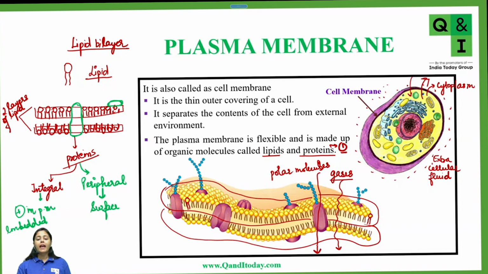So gases can pass freely through the lipid bilayer, but for transport of the polar molecules, proteins are responsible. So proteins act as transport channels.